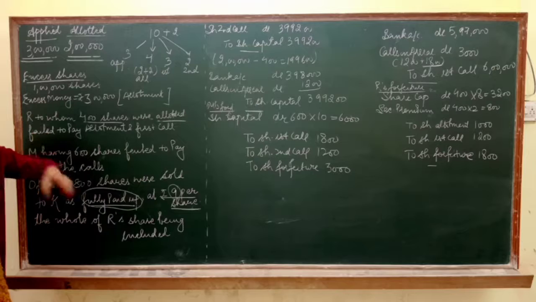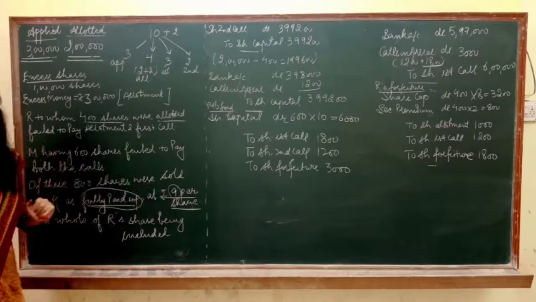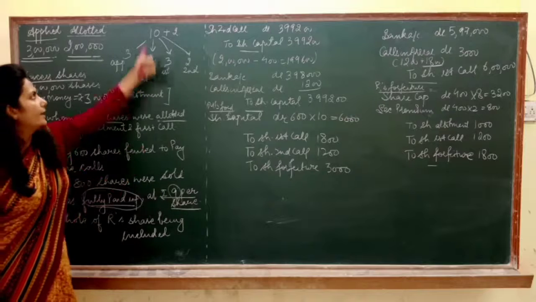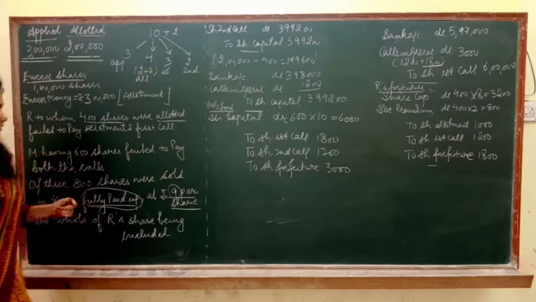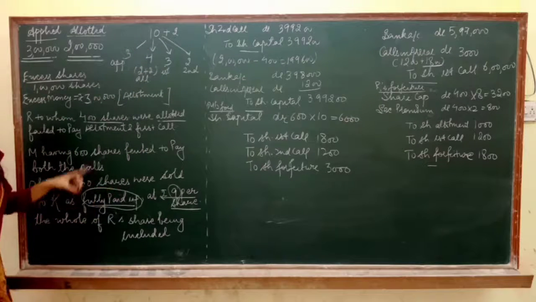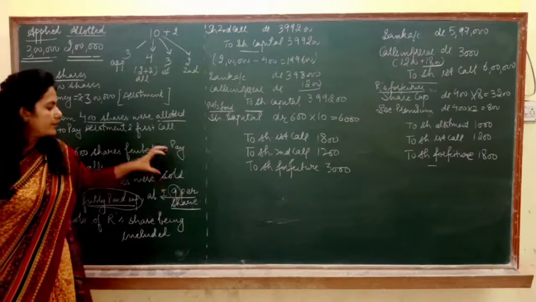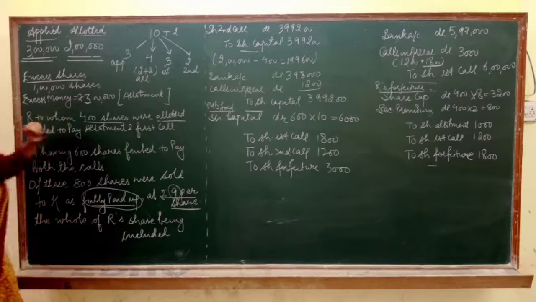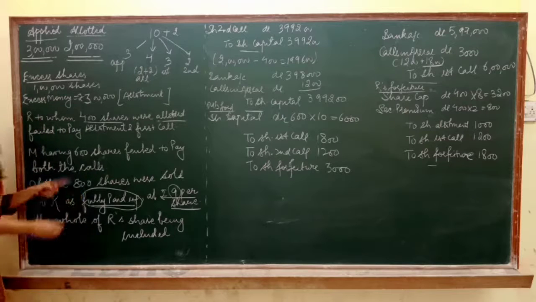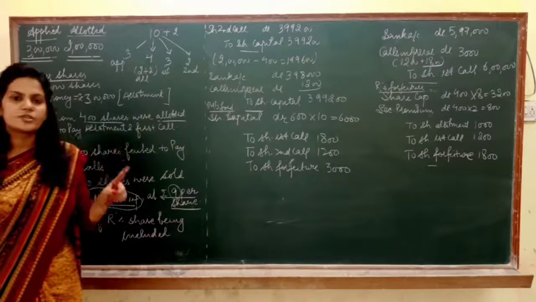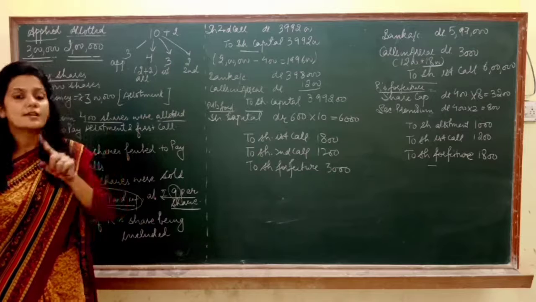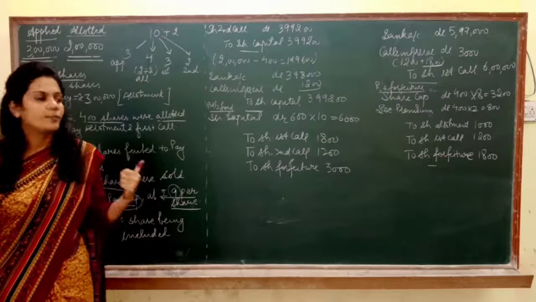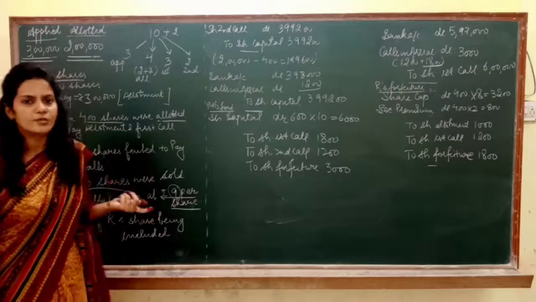It means now compare the value at which the shares are reissued. Shares are reissued at rupees 9 and the actual value was 10. So whenever the word fully paid up is given, you are going to compare the reissued value of the share with its actual value. It means that out of 1000 shares, we have given 800 shares to K at rupees 9. And the actual value of the share was rupees 10. It means that we faced some loss also.